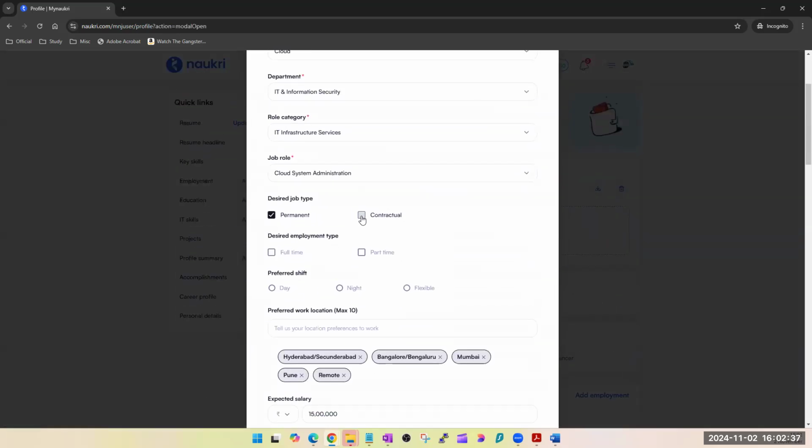Permanent, contractual, say yes to this. It's up to you whether you want to take it or not. कुछ नहीं तो एटलीस्ट एक इंटरव्यू का प्रैक्टिस हो जाता है. Don't be very choosy here, thinking that I don't want to work on contract, why should I select it. Let you get that call. An Azure administrator is told that Capgemini is the company and XYZ is a payroll company. This is a contract for 6 months. Are you happy? Yes, I am ready. Go ahead, give that technical interview. Let the offer letter land in your inbox. Then you decide. Just because you say yes, that doesn't mean कि वो आके आपका resign submit कर देगा आपके behalf पे और आपको जाना ही पड़ेगा. No, that is not happening.